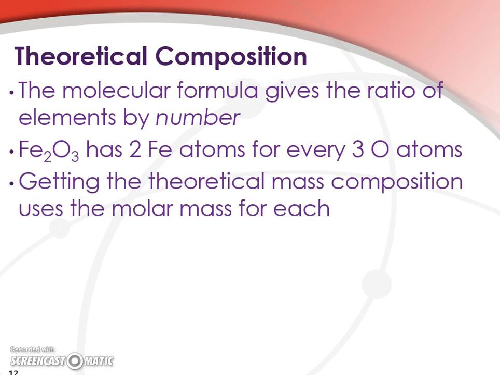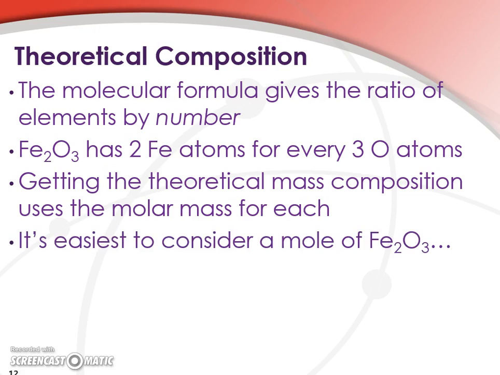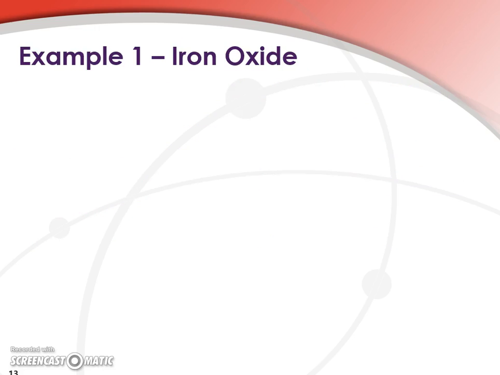And to get the theoretical mass composition, then, we have to use the molar mass for each one of those elements to get it. We can't simply report it as a number. So let's consider a mole, even though we could consider atoms if we wanted to. It's just we're going to eliminate those pesky scientific notation numbers by doing so.